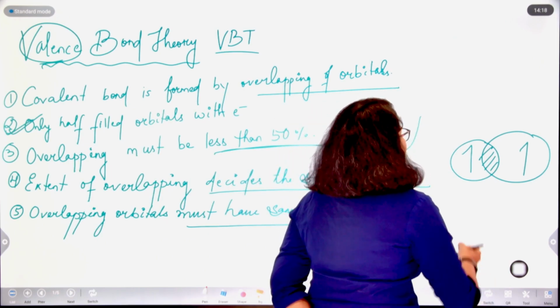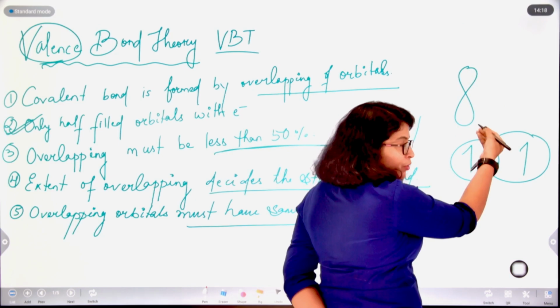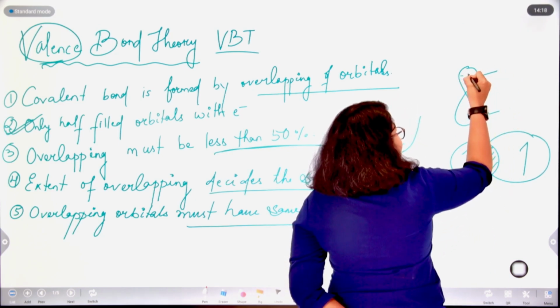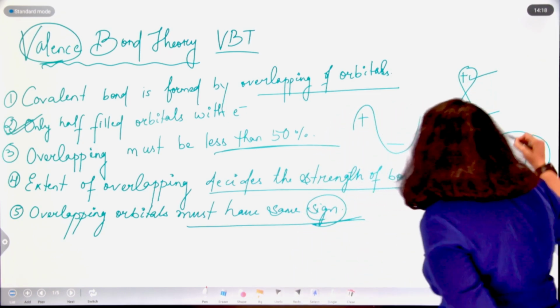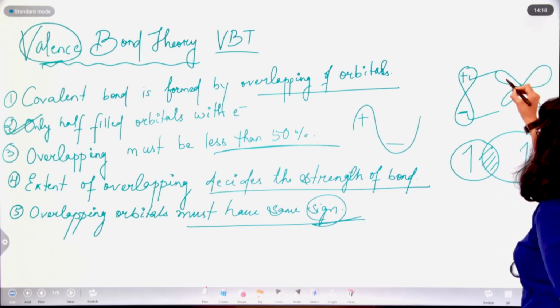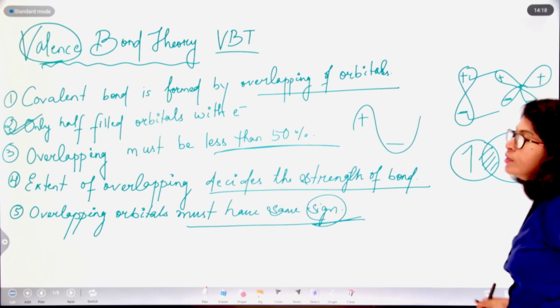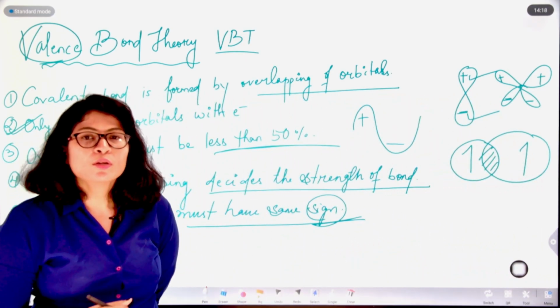For example, a p orbital is dumbbell shaped, so it has 2 lobes. The upper lobe is given a positive sign, the lower lobe is given a negative sign. Similarly, a d orbital is a double dumbbell; if one lobe is positive, the opposite lobe is negative. This way we decide the signs of the lobes.